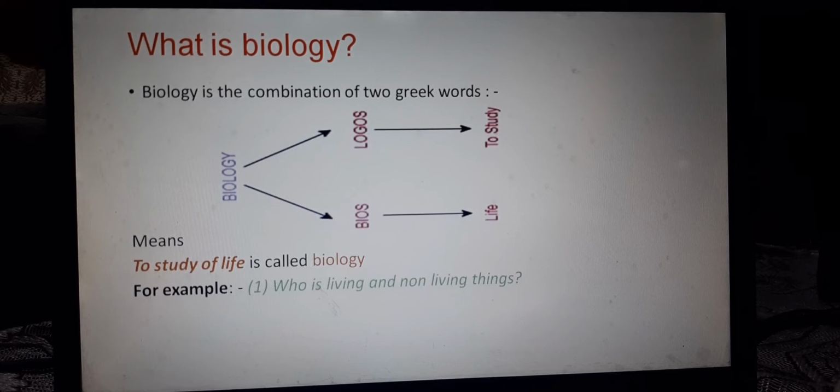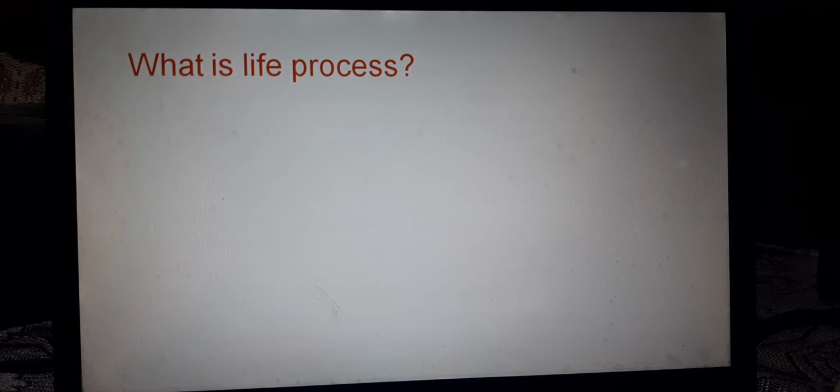For example, what is a living thing and a non-living thing, how animals reproduce, what is respiration. As you are looking, all these questions and examples belong to living things. That's why all these matters will be studied under the branch of biology. Now, what is life process?